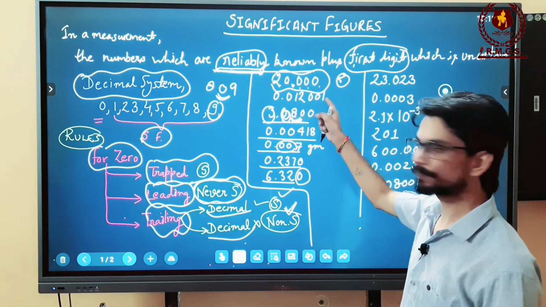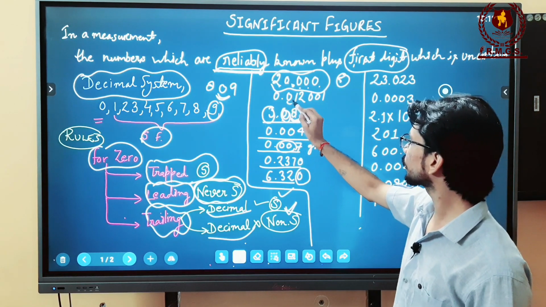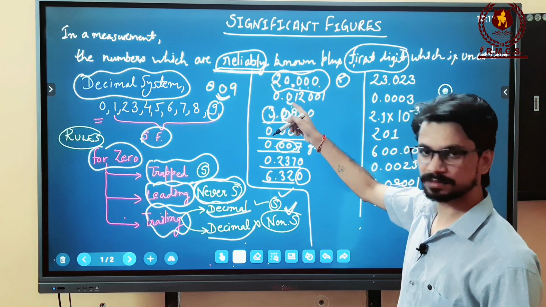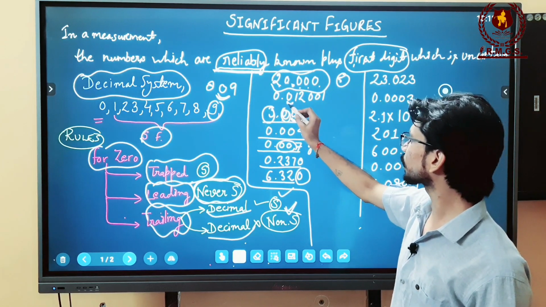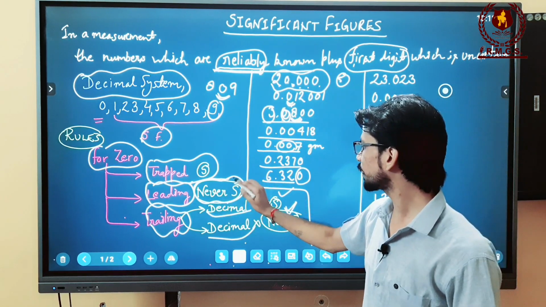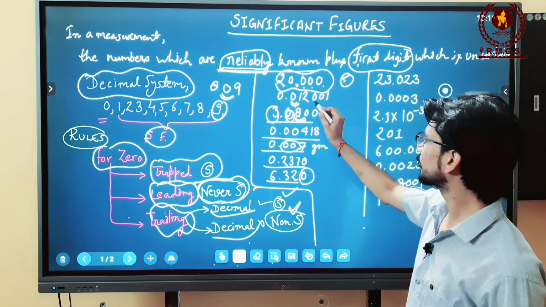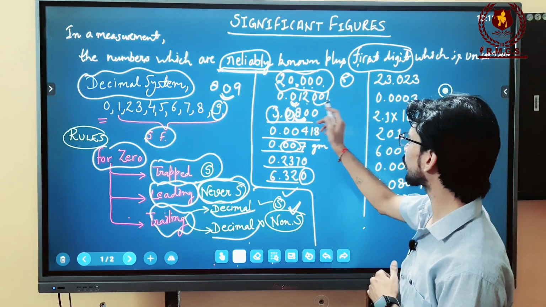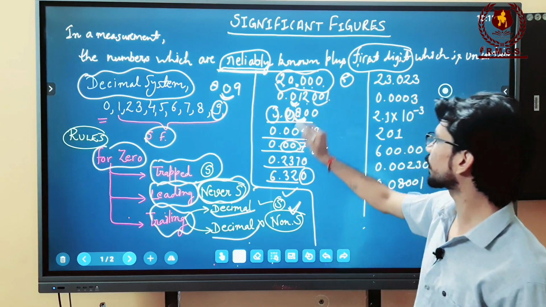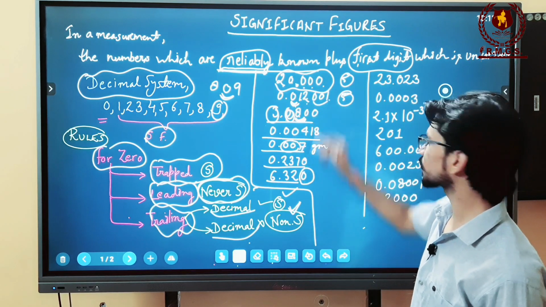Now what about this measurement? Here you can see this 0 is a leading 0, so we will not count it as a significant figure, because this rule is applied here: leading zeros are never significant. So what are the remaining numbers? This is 1, 2, 0, 0, 1. These two zeros are trapped between two fixed non-zero values, so we will count them as significant figures. So 1, 2, 3, 4, 5, again 5 significant figures.